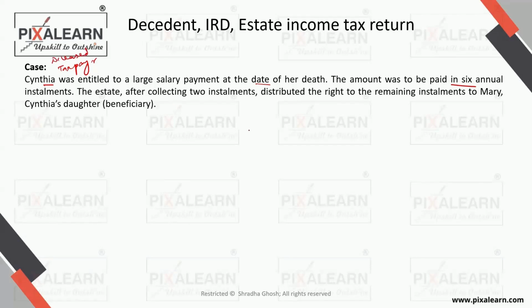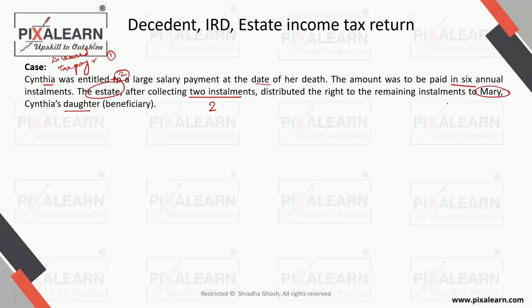The deceased taxpayer had earned some salary, but the money did not physically flow to that person before the date of death. The estate, after collecting 2 installments. So now we have another entity. So this was entity 1. We have another entity called the estate. The estate takes 2 installments, and distributes the right to the remaining installments to Mary, the daughter.